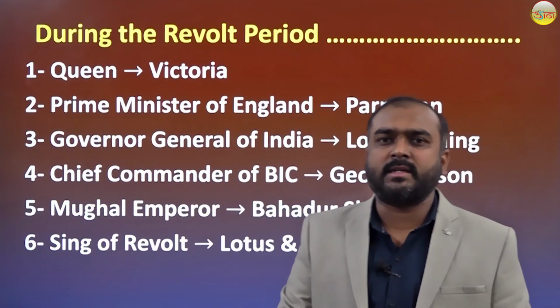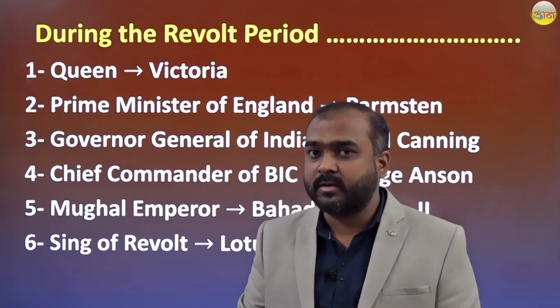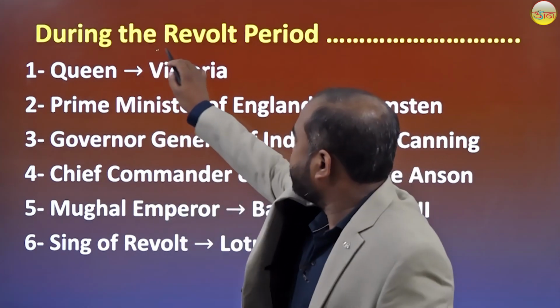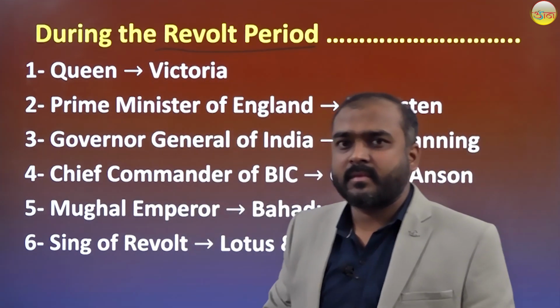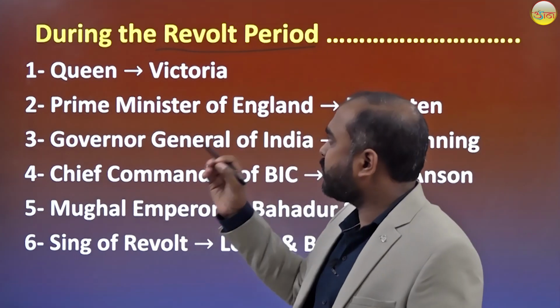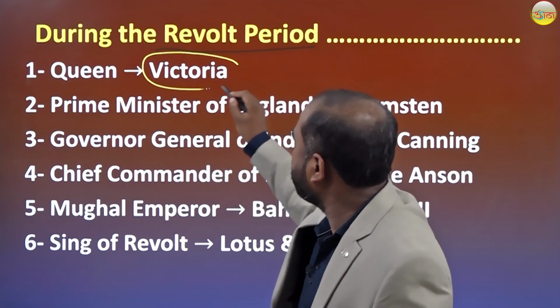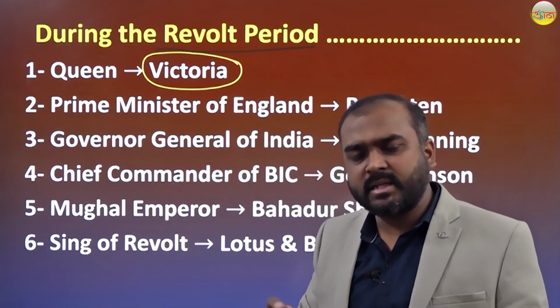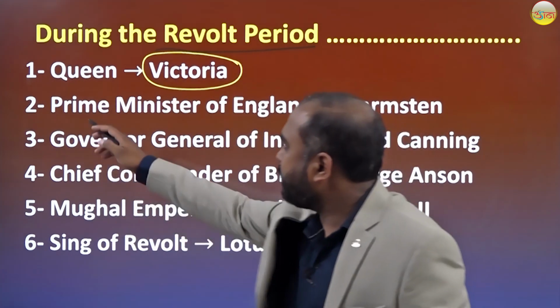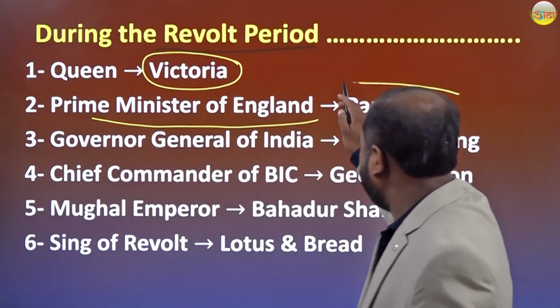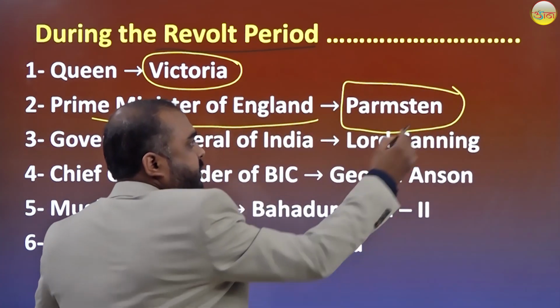So some important points which we have to remember for the examination. During the revolt period, the name of the Queen of Britain, you have to remember, was Victoria. Similarly, at that time, the Prime Minister of England was Palmerston. This is a very important question.